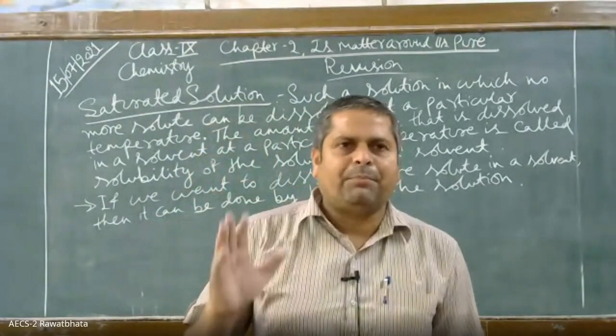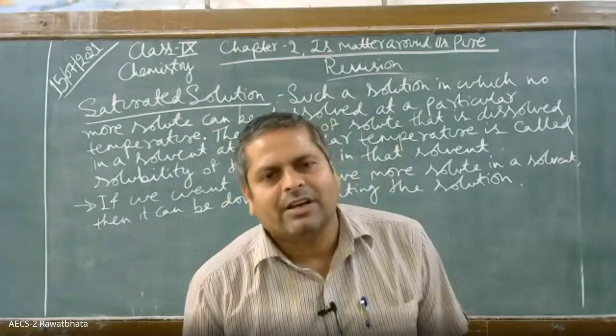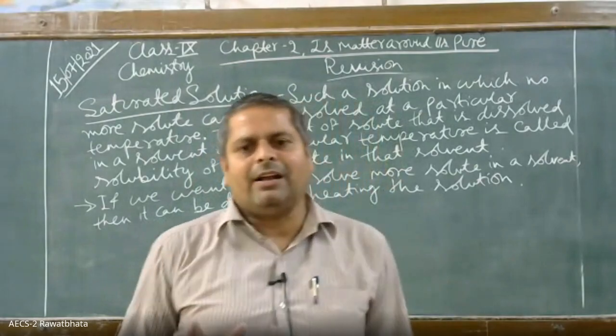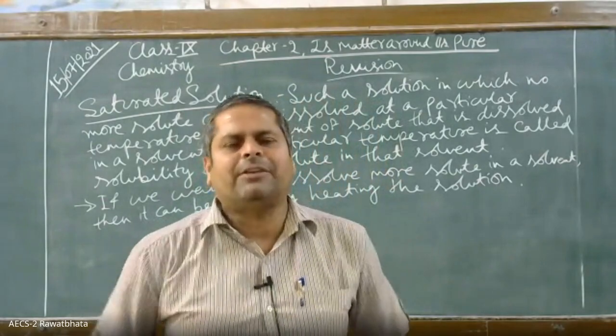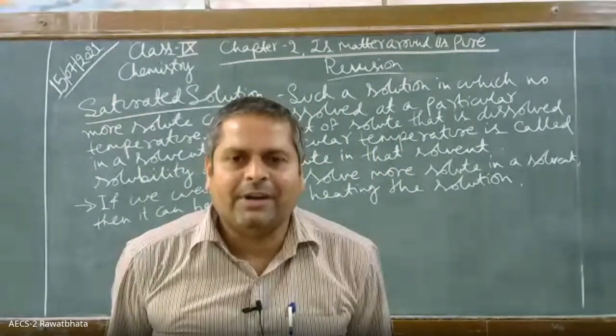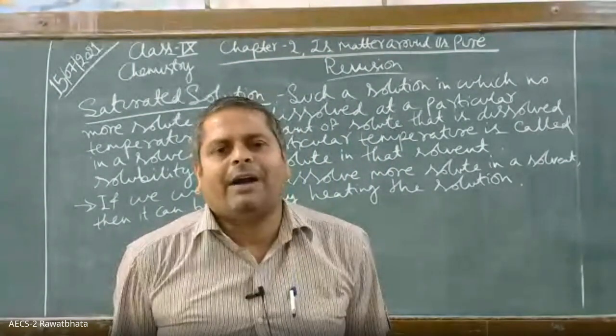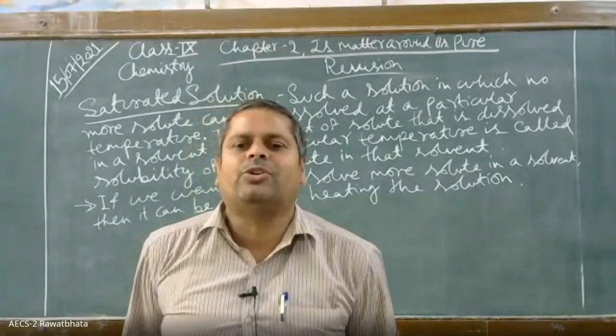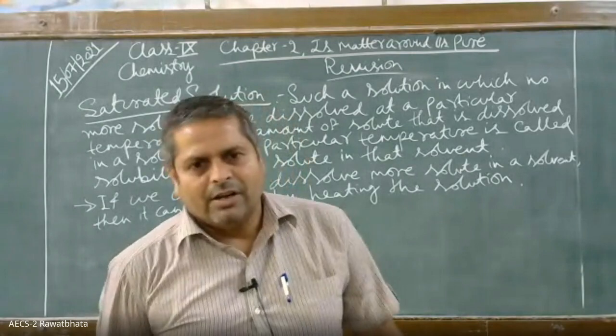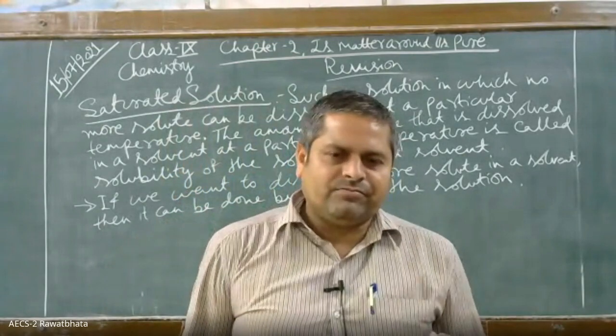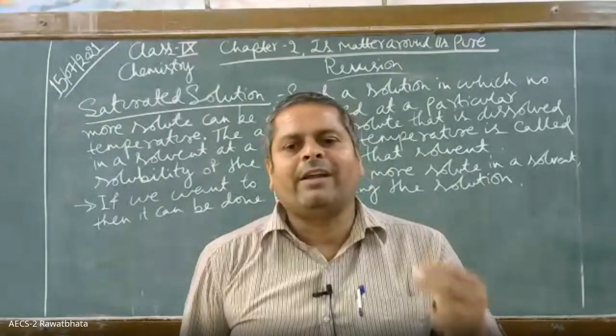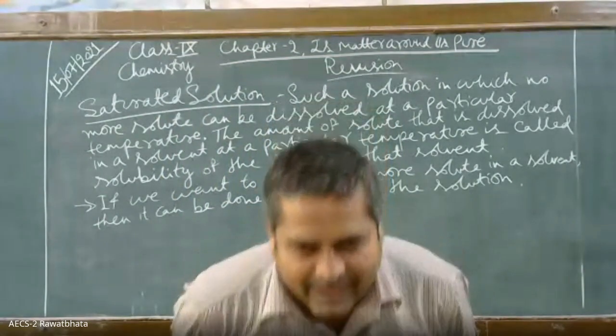True solution, the particle size range is, can anybody tell me the particle size range in a true solution? It is less than 1 nanometer. Less than 1 nanometer. Very good.